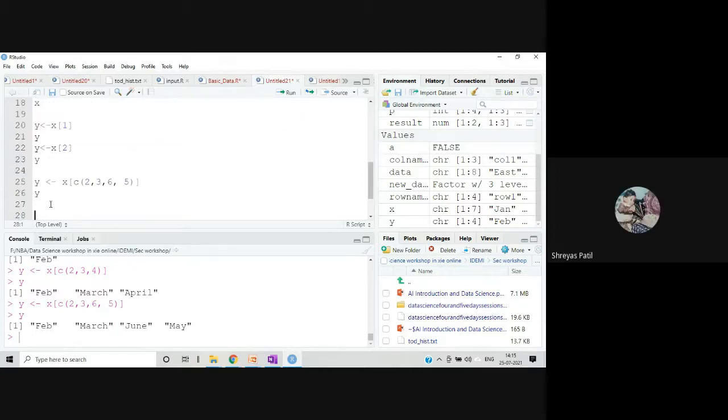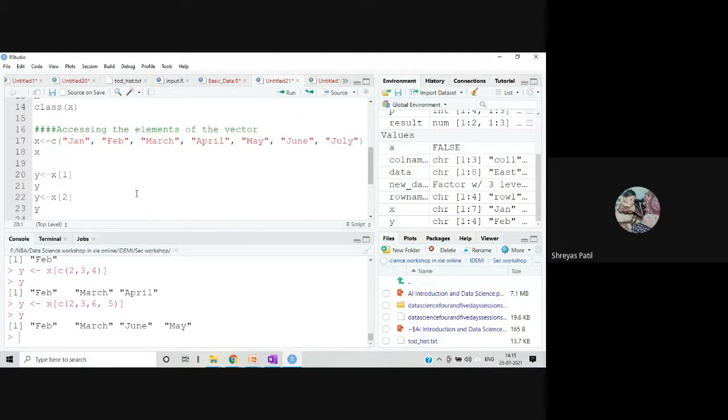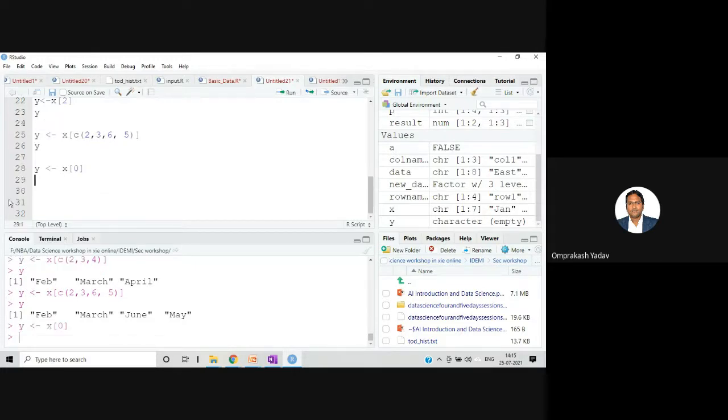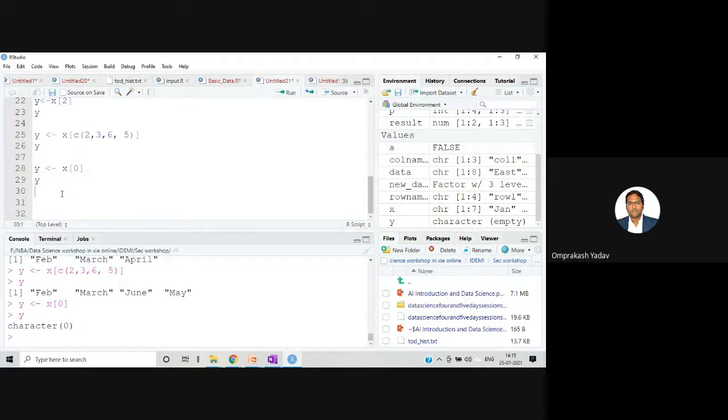So sir, what if we access x of 0? If you want to do that, let's print this y. See here, it will not display anything, right? In another language like Java, it would give you an error over there.